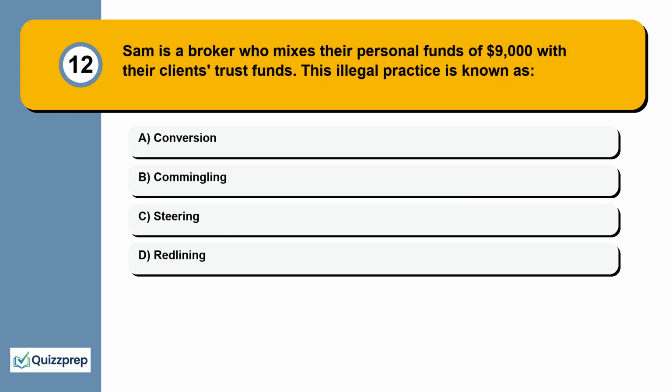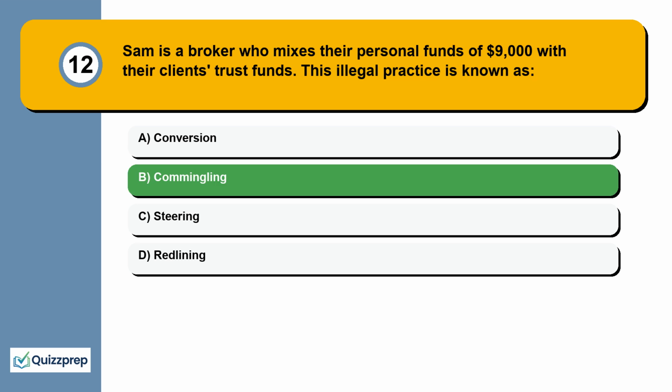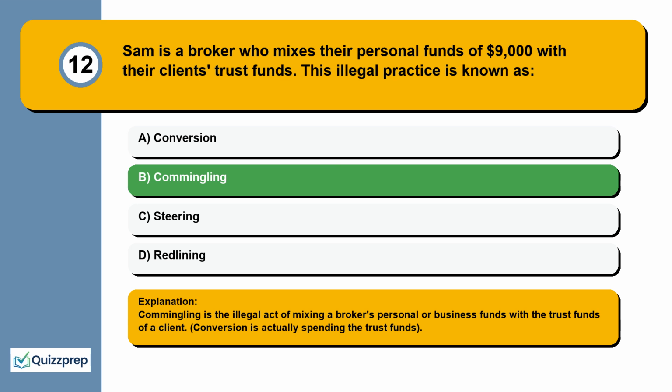Question 12. Sam is a broker who mixes their personal funds of $9,000 with their clients' trust funds. This illegal practice is known as conversion, commingling, steering, redlining. Commingling is the illegal act of mixing a broker's personal or business funds with the trust funds of a client. Conversion is actually spending the trust funds.